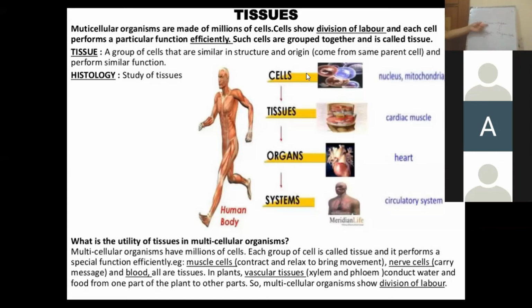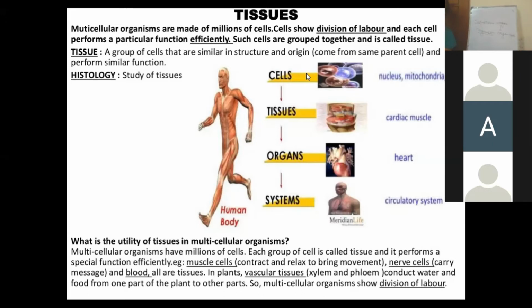It is at this second level of organization that you can find the difference. Yes, this is the plant tissue, which is quite different from an animal tissue. So at the second level of organization, we are quite different from each other.